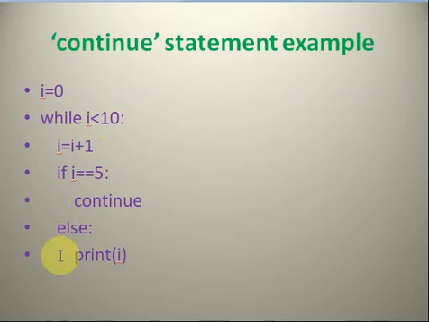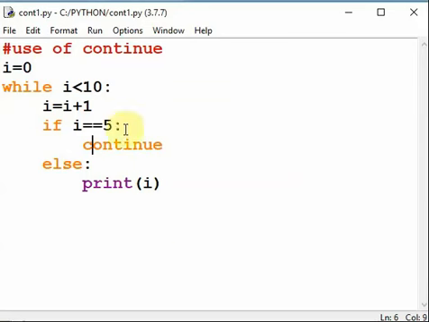Okay, see the example. This is our program where the continue statement is used. This program will print values starting from 1 up to 10, but when I becomes 5, it will not print I because of this continue statement.